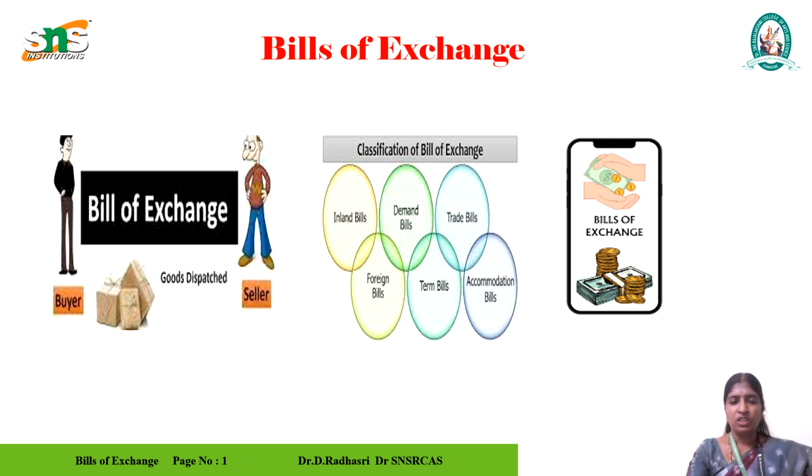In the documentation, the full details are given about the seller: what he is doing, what type of business, and what goods he is selling. For the buyer: who the buyer is, what business the buyer is doing, what product he is purchasing from the seller, and the amount of the product. All the details are mentioned in the bill of exchange. In that way, both of them have to agree, for credit selling.